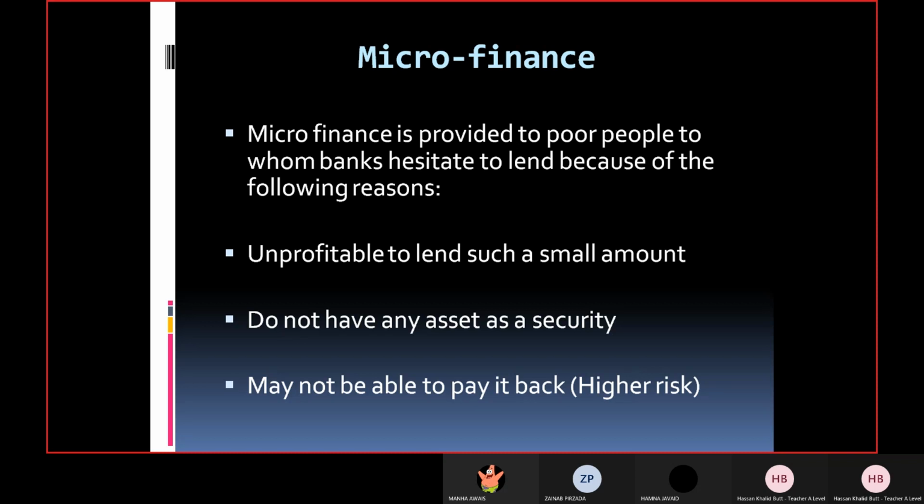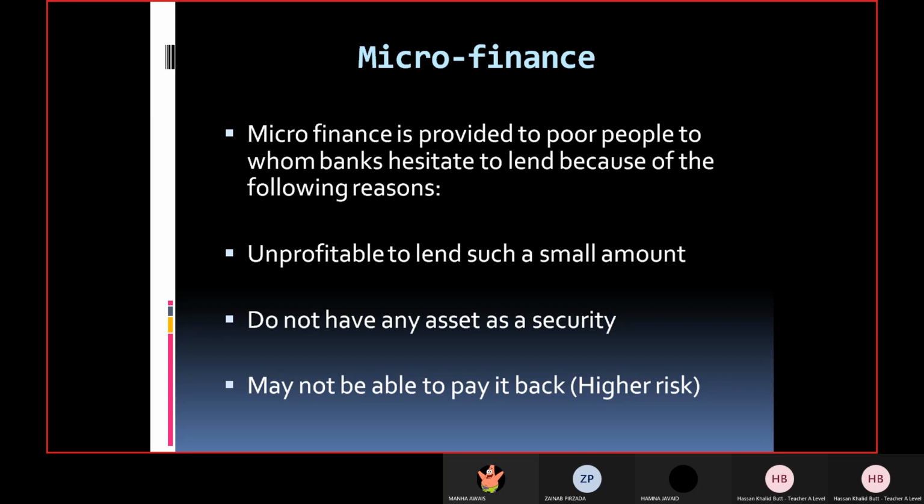So that is why they think that it is not profitable giving 10,000 rupees or 50,000 rupees as a loan. It is far better that you collect the whole amount and give, let's say, 50 lakh rupees or more to one big business, because now you will be getting a larger amount in terms of interest, right? And you do not need to look for customers whether they are paying it back or not. Now there is only one business who has borrowed money from you, so it's easier to track that business, right?